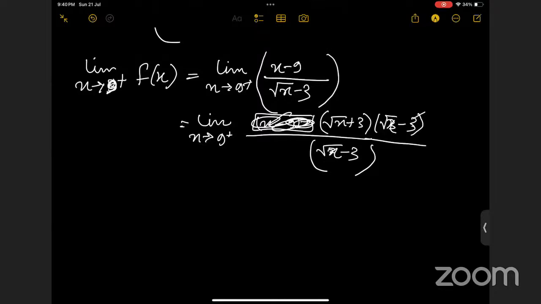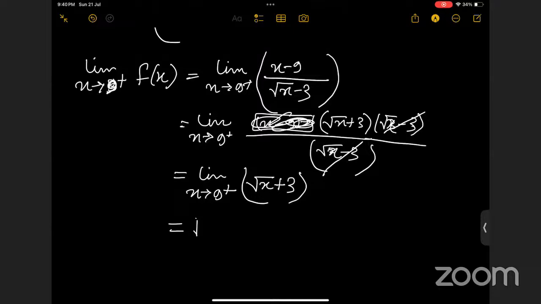So we can cancel out these two terms. Then it will be limit x tending to 9 of root x plus 3, right? Now there is no problem to just put 9 as the value. So it will be 6, right?